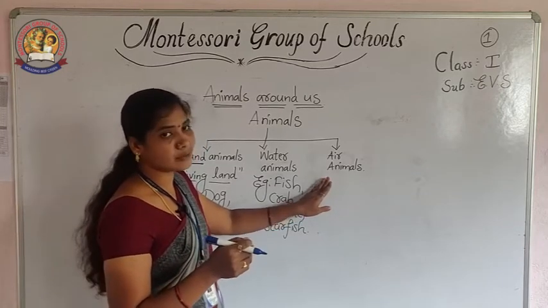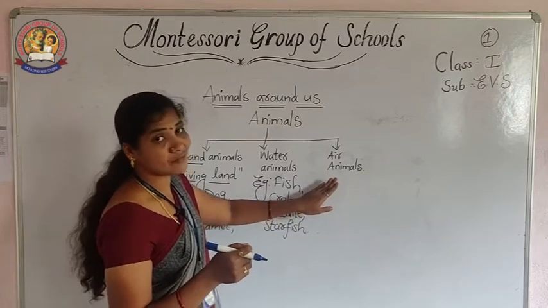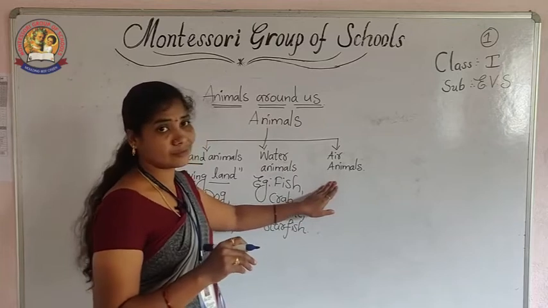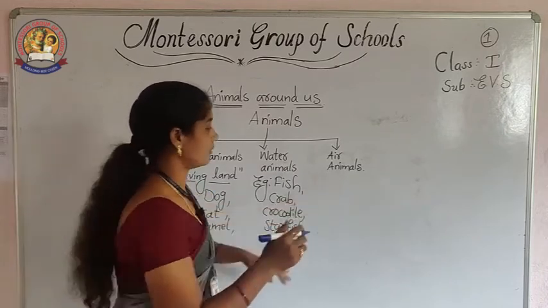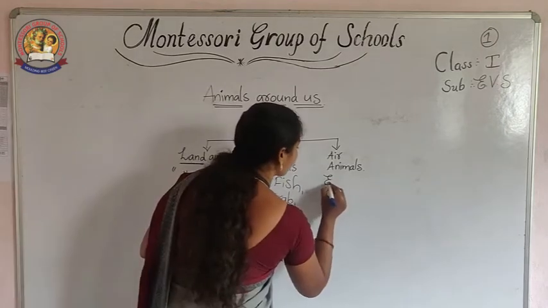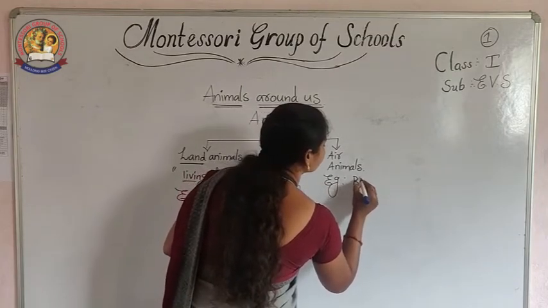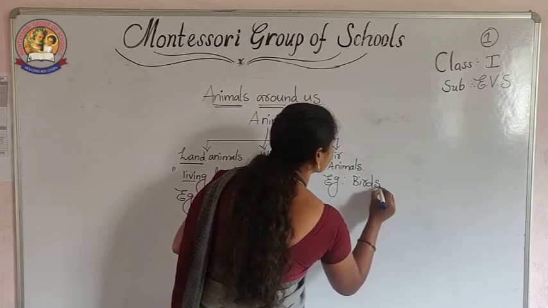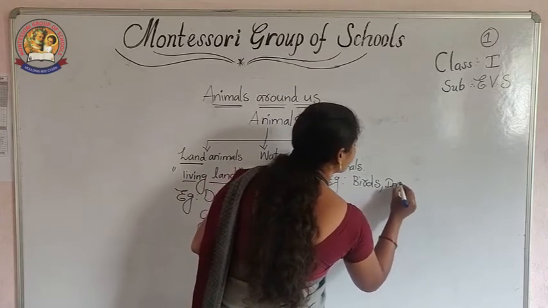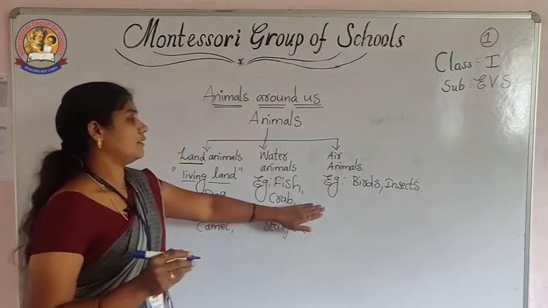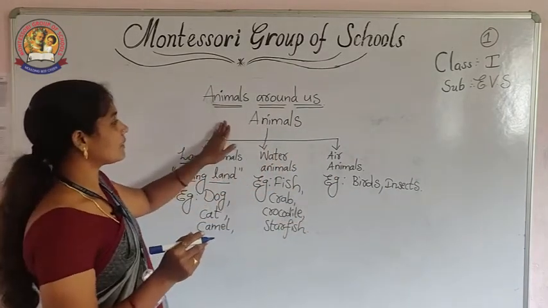So the good term is the animals which are spending a lot of time in the air. Those are called air animals. So examples: birds, species. Okay, this is about the types of animals.